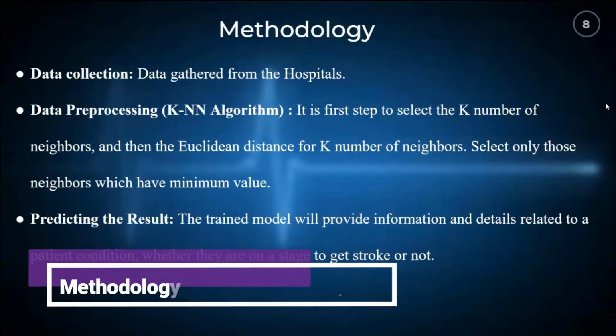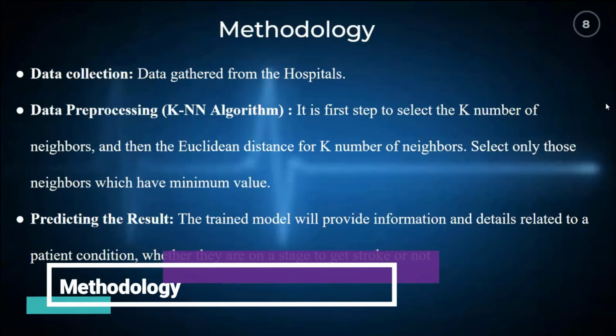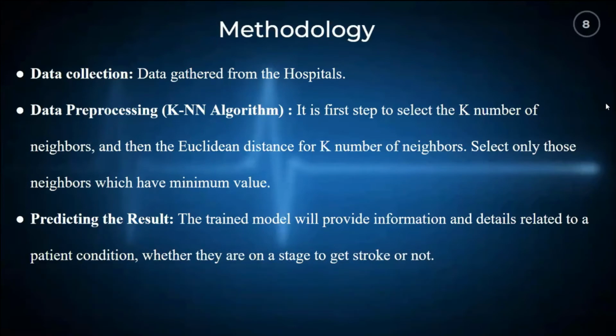Similarly, let's come to methodology. In this project, we are collecting data from hospitals, and using the KNN algorithm, we'll be classifying the data, because while processing data, we'll have many duplicate records, missing data, and inconsistent data. So using this method, we will do data pre-processing, in which we will remove the duplicate records and missing data, and we will use the KNN algorithm to classify the data. Similarly, we will try to predict the accurate result. Thank you. The next topic will be continued by my teammate Darshan.